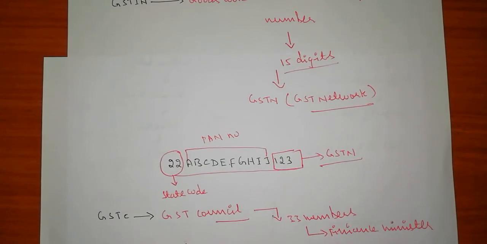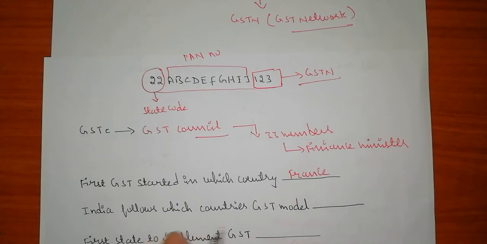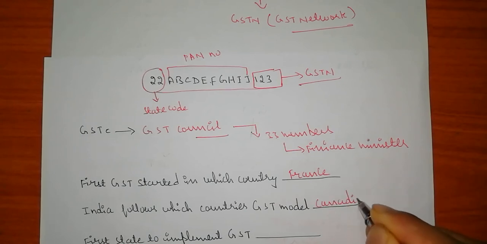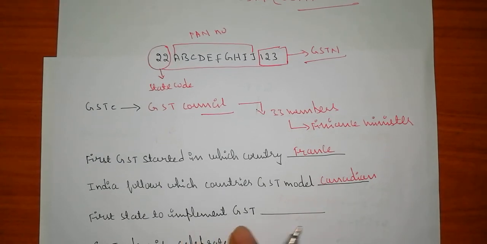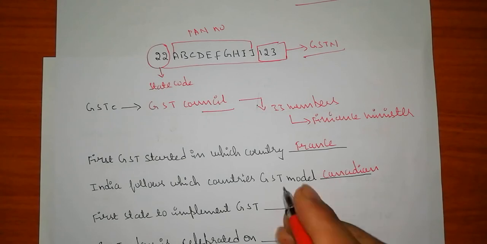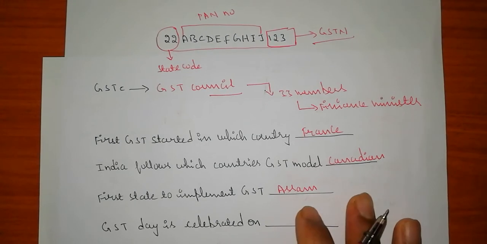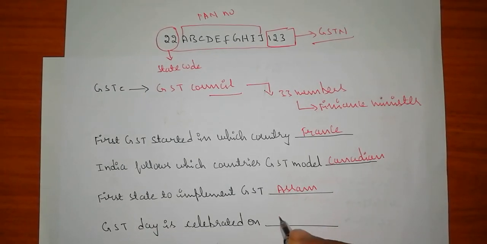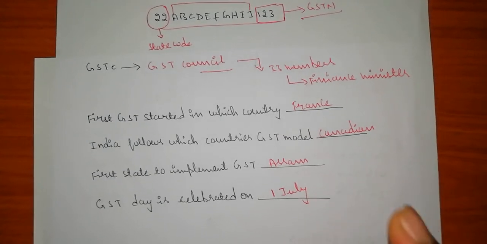Now, the first GST started in which country? It is in France. First GST was started in France, and which country's GST model does India follow? As you know, there is a Canadian model which is followed by India for collecting GSTs. And which was the first state to implement GST? It was Assam. GST day is celebrated on 1st of July.